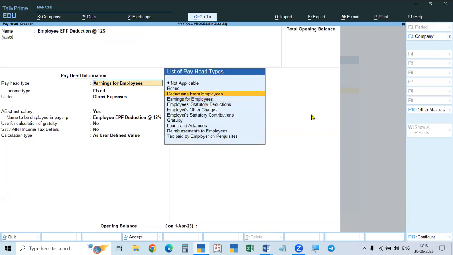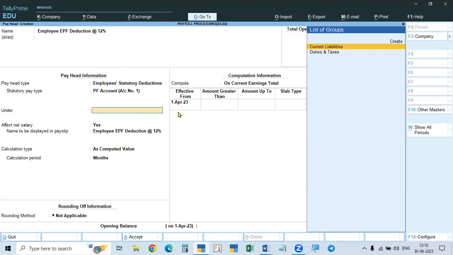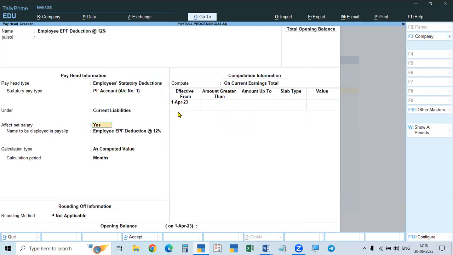In the previous case, we took it as deduction from employee. Now, as per the statutory obligation, we are deducting. It is called employees statutory deduction. And when you are deducting and paying to the government, we have to pay into some particular accounts of the government. So the account numbers are given here for this EPF, given as PF account number 1. So PF account number 1 we have to take, and it is under liabilities, current liability, not income or expense. Deducting, we have to pay to the government. So that is the liability of the employer. That's taken as current liabilities, and it will affect net salary. Deducting from salary, so it will affect the net salary.